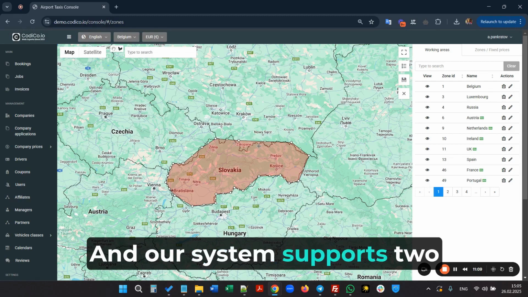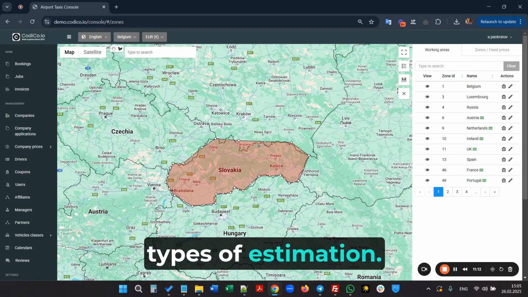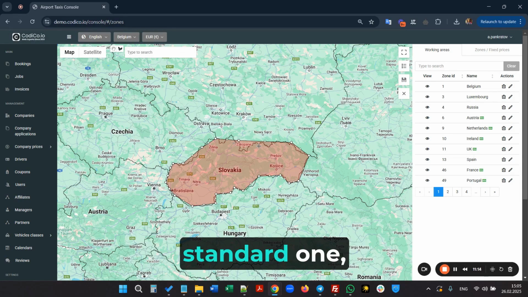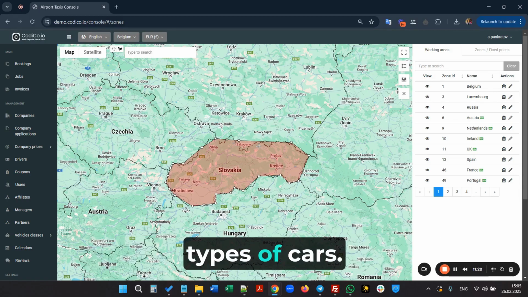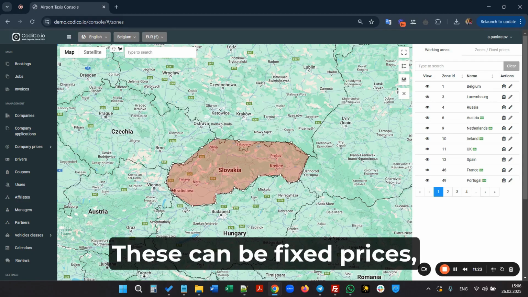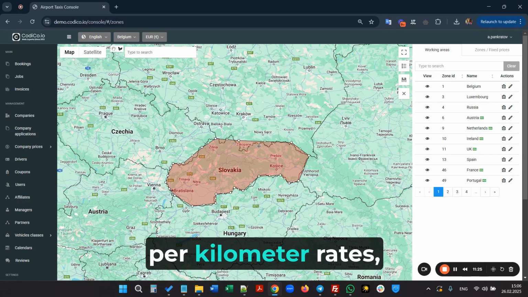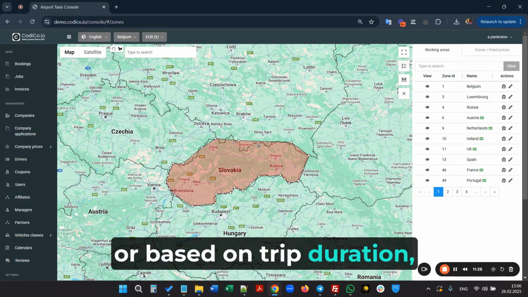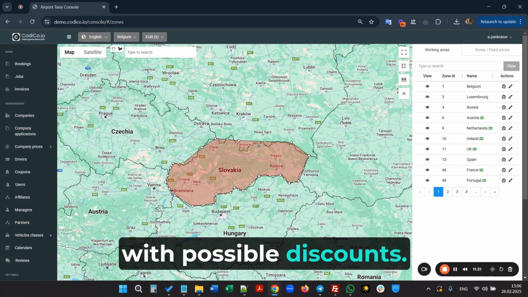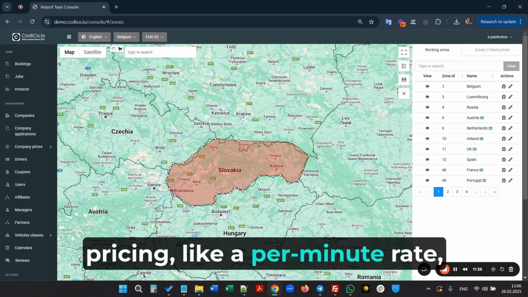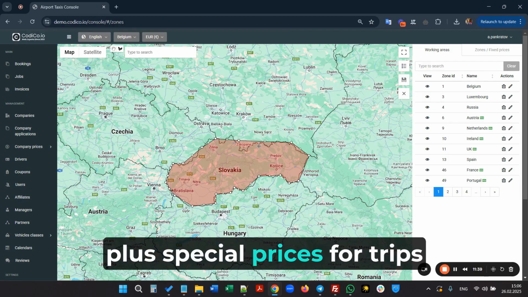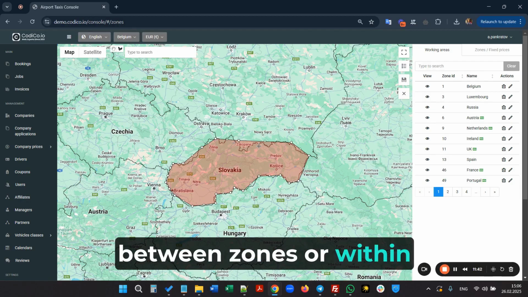The first type is the standard one, where the administrator sets the prices they want for different types of cars. These can be fixed prices per kilometer rates or based on trip duration with possible discounts.